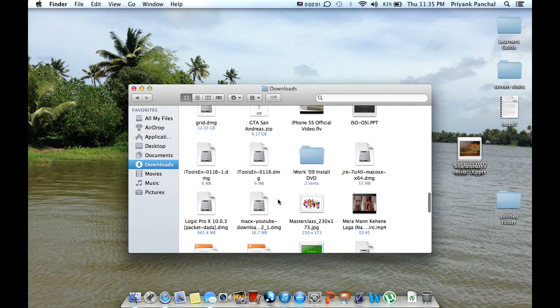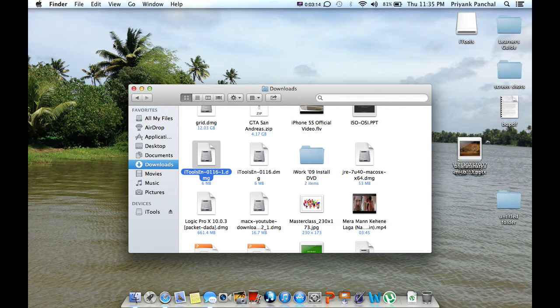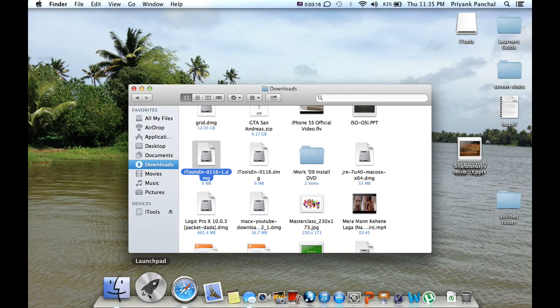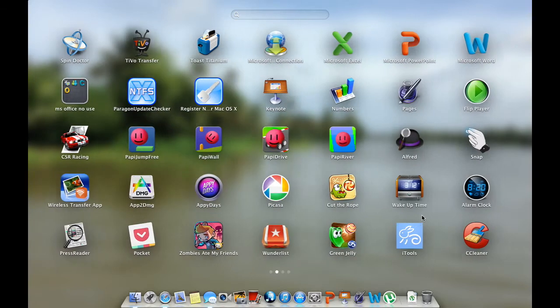I have some of the applications in my phone. I'll show you how to do that. This is the iTunes. Here I go with it. You can see at this page, you just need to drag this icon to the application thing. It's as simple as that. It gets copied into your application. Launchpad, go there, and here is my application.